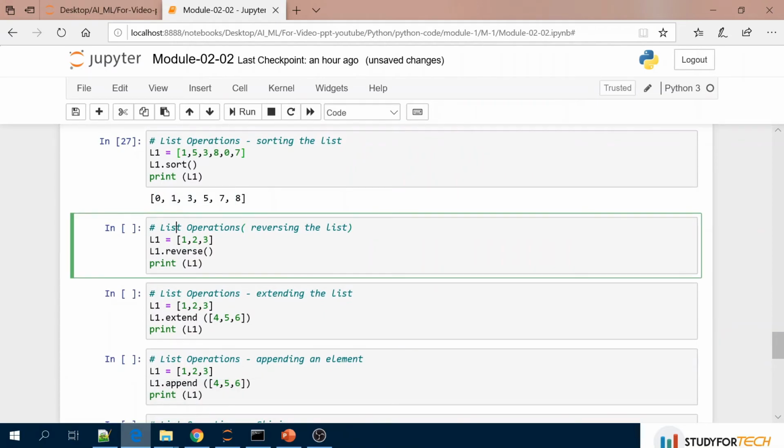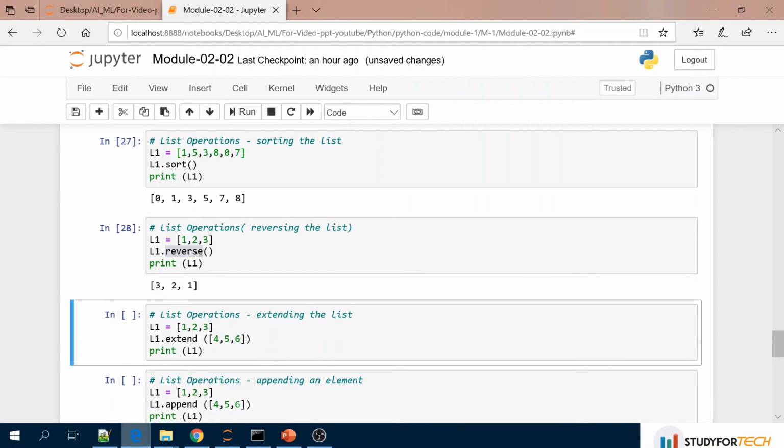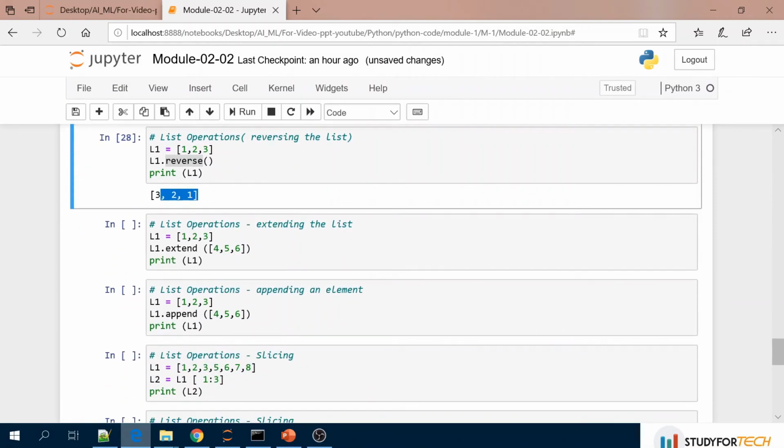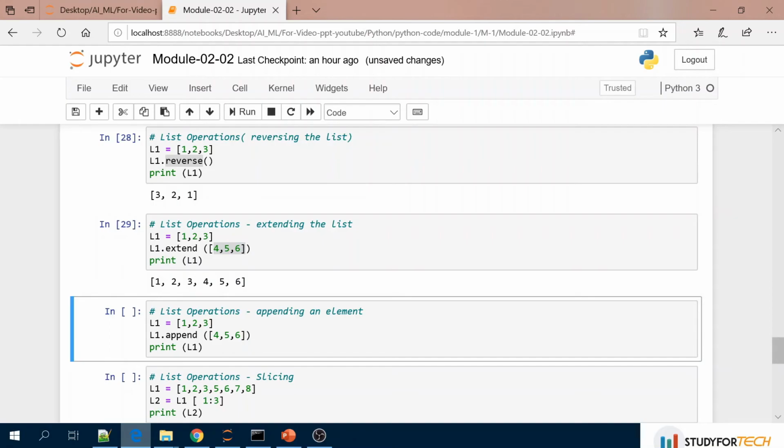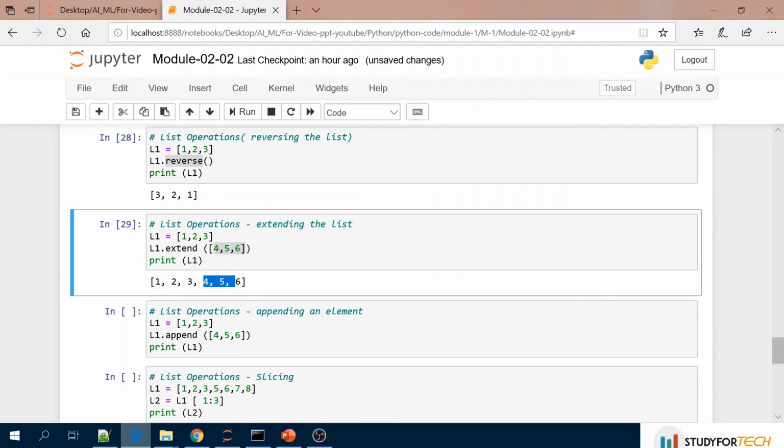Then list operation, reversing the list. If you want to reverse this particular list, you just use the reverse function and it will be reversed, so 3 2 1. Now if you want to extend the list, you want to add 4 5 6 to the original list, see what is happening here. So this 4 5 6 has been added to the original list L1.